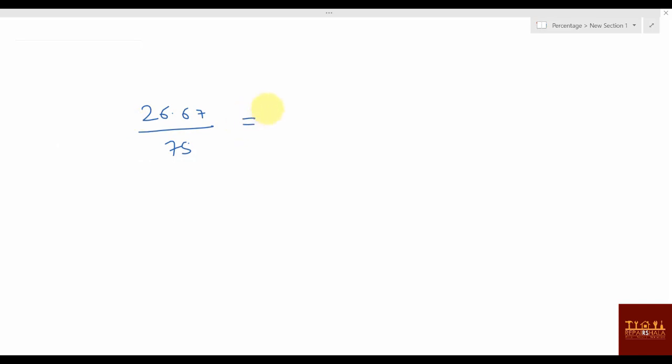How can you solve this? Same thing you'll be doing. You'll be adding 75 plus 25, 1/3 of it. So here also 1/3 you have to add. 26.67, 1/3 is 3 8s are 24, and then 3 8s are 24, and then 3 9s are 27, 8.89.